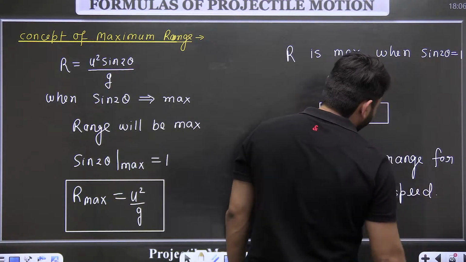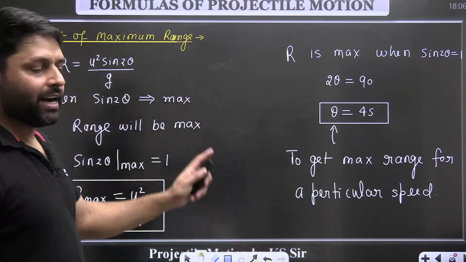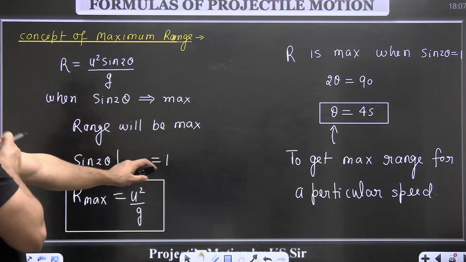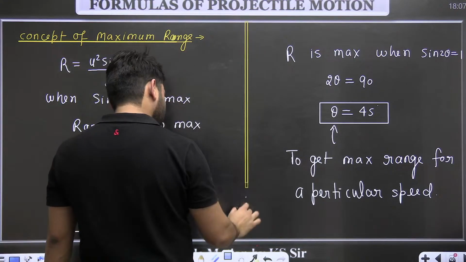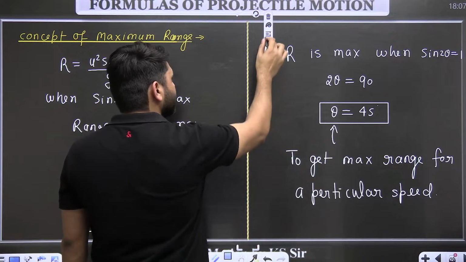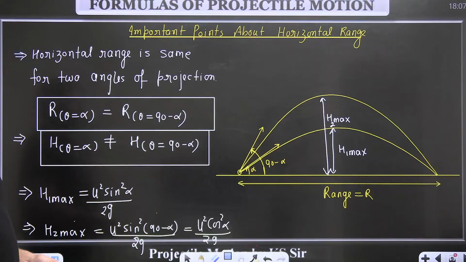When you keep the speed fixed, at different angles the range will be different, and at an angle of 45 degree the range will be maximum. What will be the maximum range? That is given by u square divided by g. So these are all the formulas of the projectile motion.